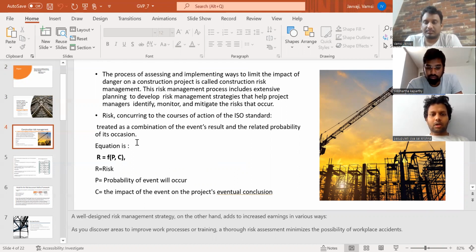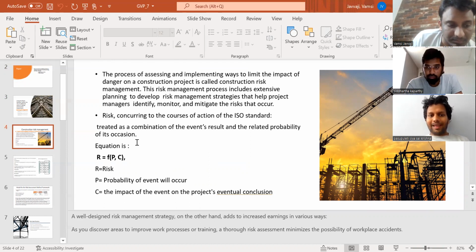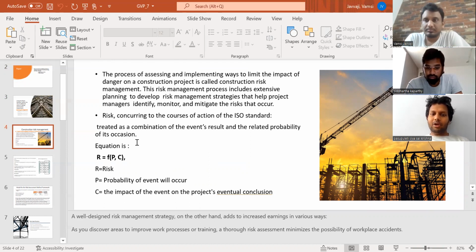The risk management process includes extensive planning to develop risk management strategies and help project managers identify, monitor, and mitigate the risks that occur, following the ISO standards. There are standards set by the International Organization for Standardization, and we have to reach that level.